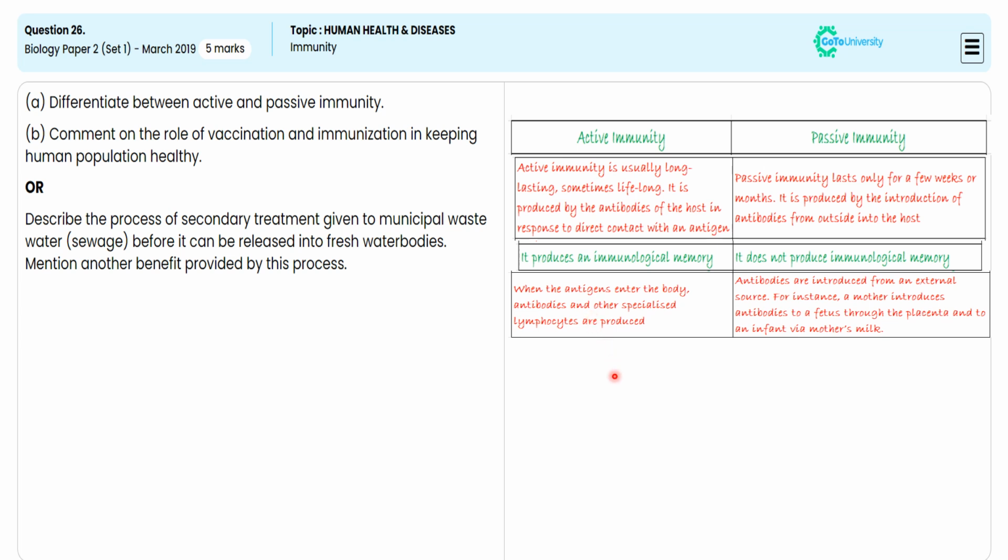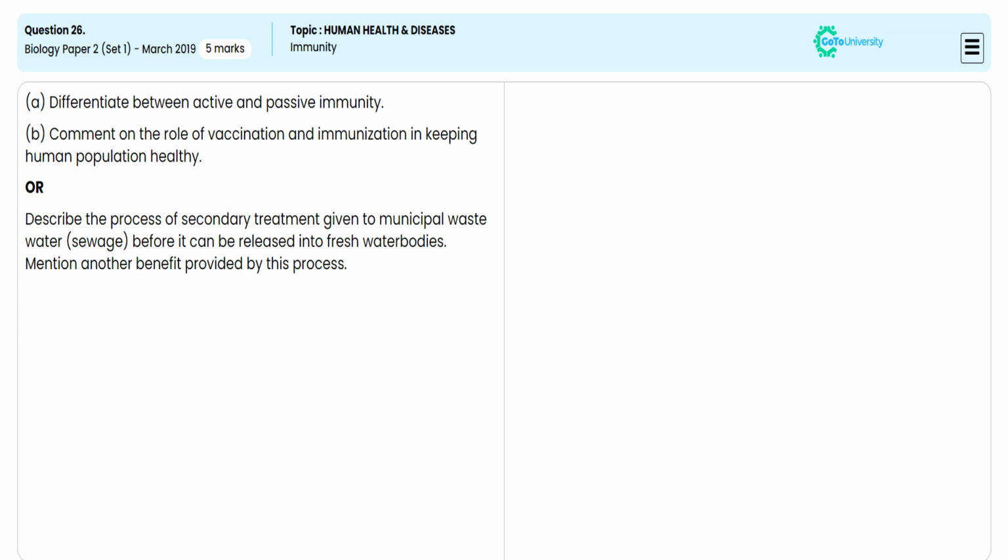In the second sub-question, they are directing us to specify the role of vaccines and immunization in keeping the human population healthy. For this, we are illustrating that antibody produced in the body against antigen neutralizes the pathogenic agent. For this specification, we are getting half mark.